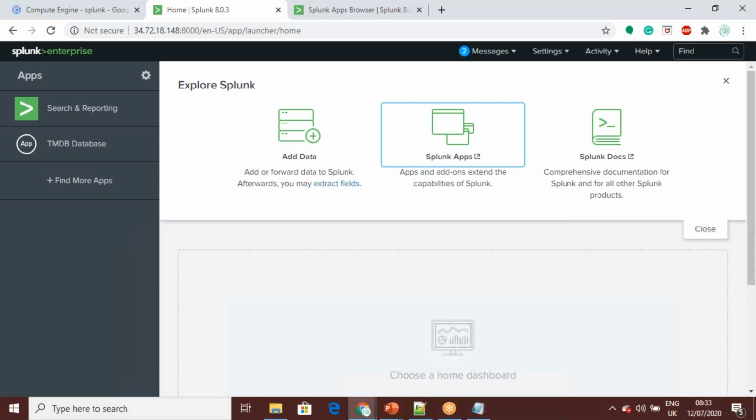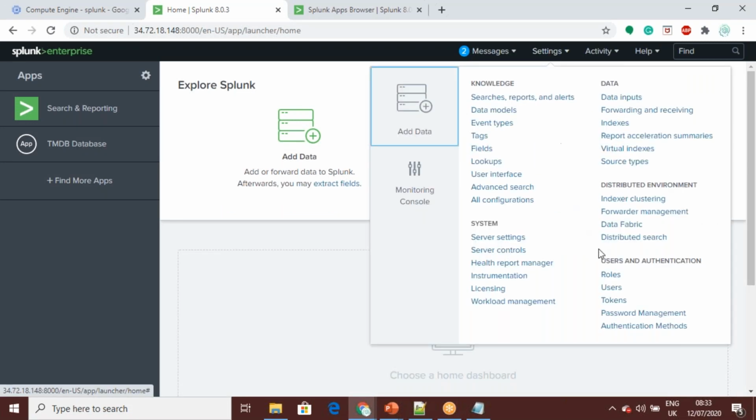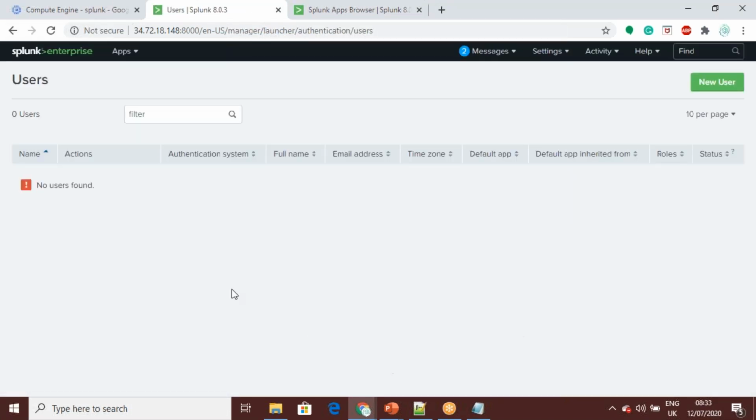Then there is Splunk documentation. At the top we can see some of the settings. There are various options here, such as server settings, creating indexes, creating users, defining roles, users and tokens. For example, I am going to create a user. Using this option, you can create a new user.